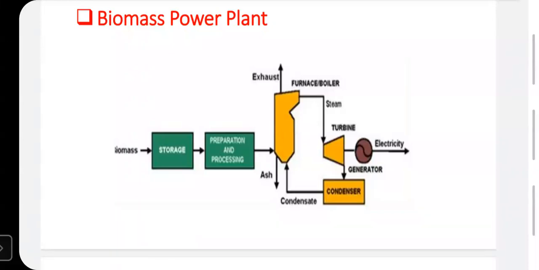This is also called a cogeneration plant because some of the steam is utilized for generating power, as well as some of the steam is utilized for the sugar factory. That power plant is called a cogeneration power plant. The boiler steam is utilized for generating power as well as for generating sugar.